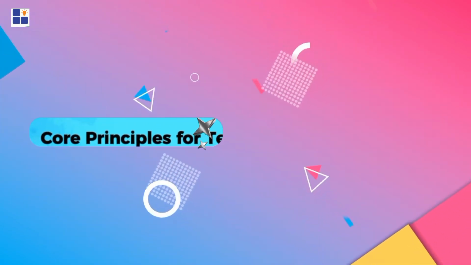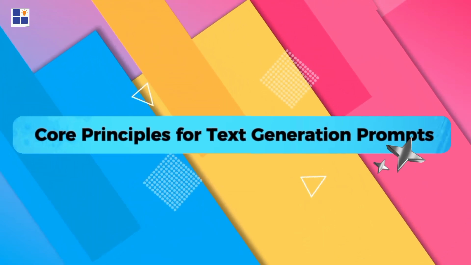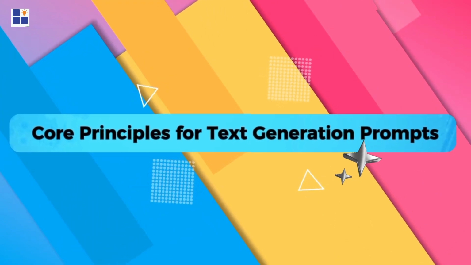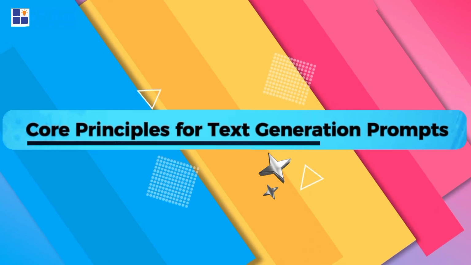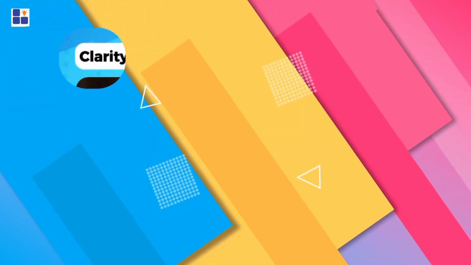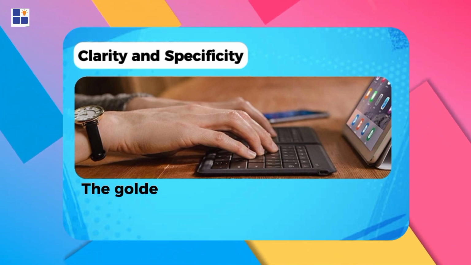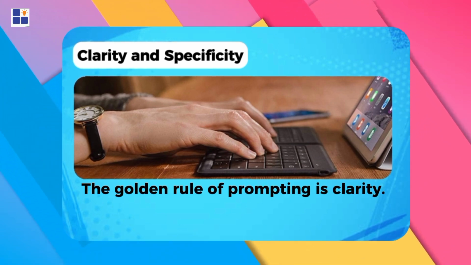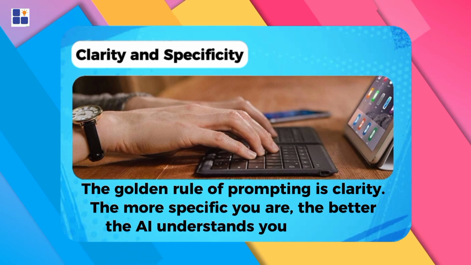Firstly, let's begin with crafting text generation prompts. Whether you're writing a story, summarizing a topic, or brainstorming ideas, there are principles you should always follow to ensure your results are top-notch. Number 1. Clarity and specificity. The golden rule of prompting is clarity. The more specific you are, the better the AI understands your request.